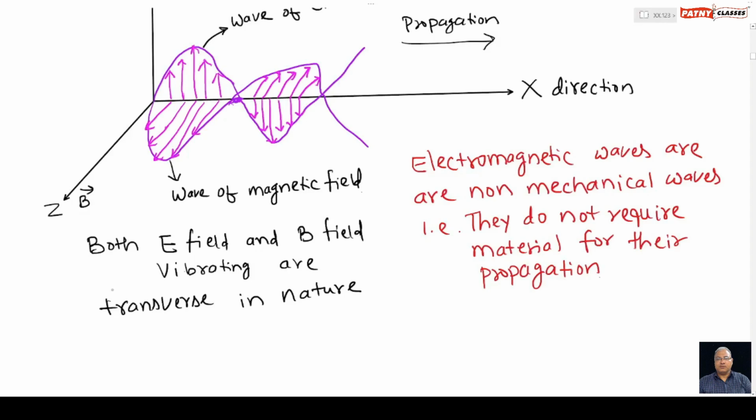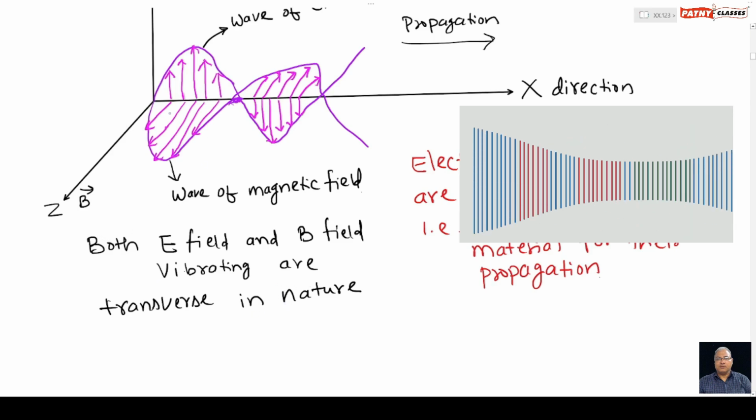In case of electromagnetic waves, both electric field and magnetic field are vibrating, and their vibration is transverse in nature. So this is the electric field along the y direction, and the magnetic field is vibrating along the z direction, and both are transverse in nature.